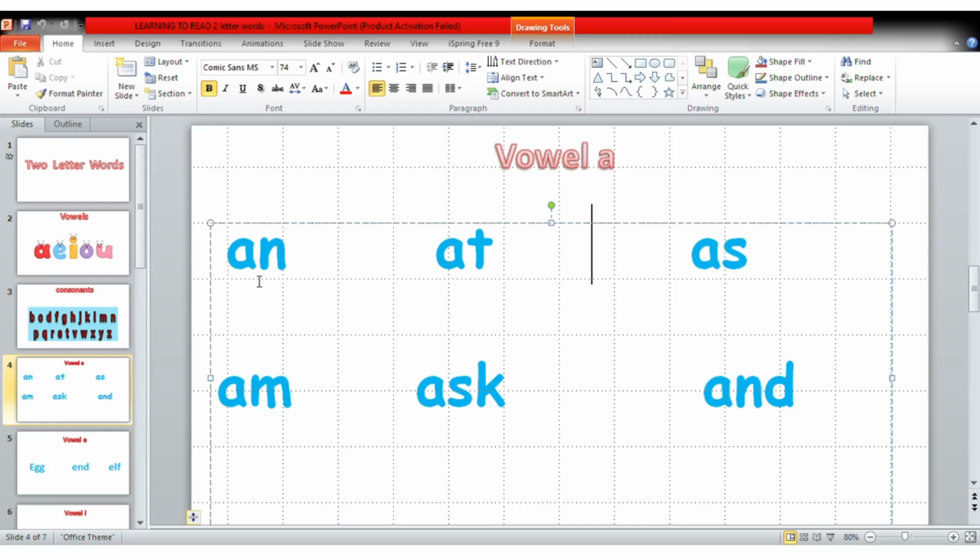That is A, N. So this is vowel A put together with consonant N. So A, N, an. A, T, at. A, S, as. A, M, am.